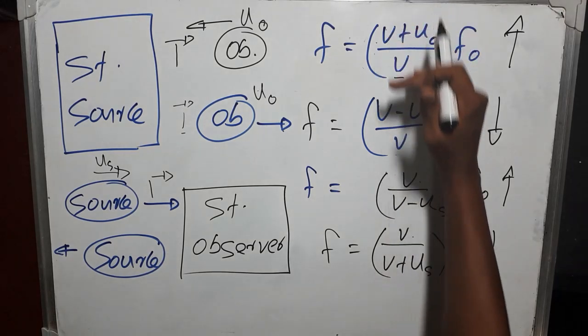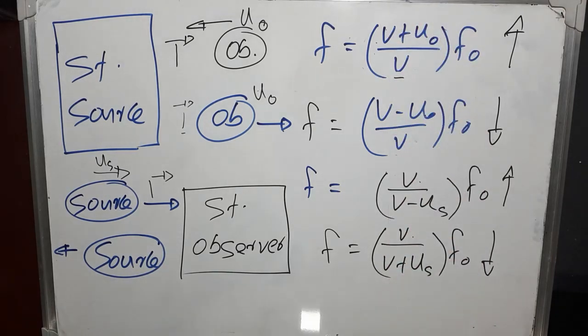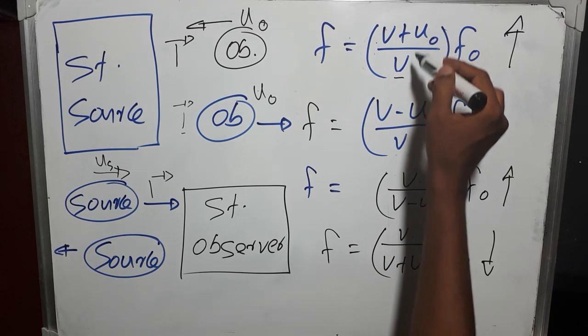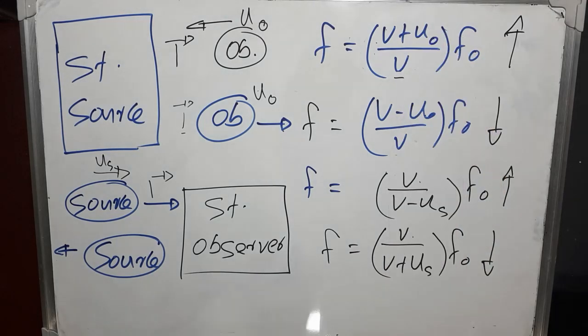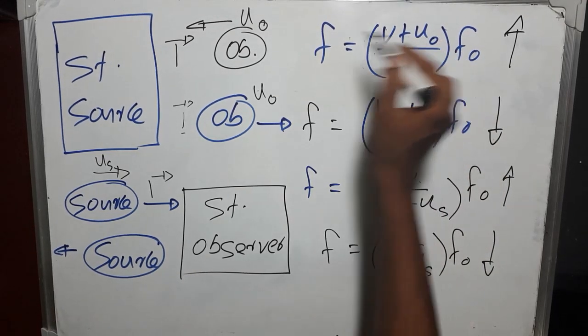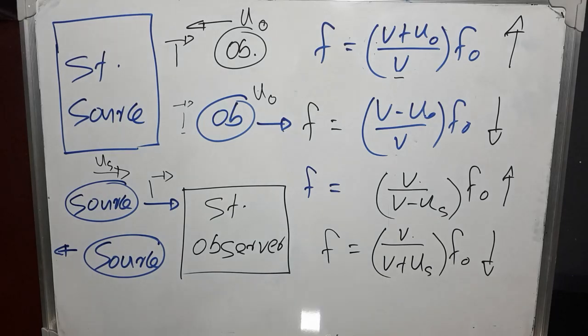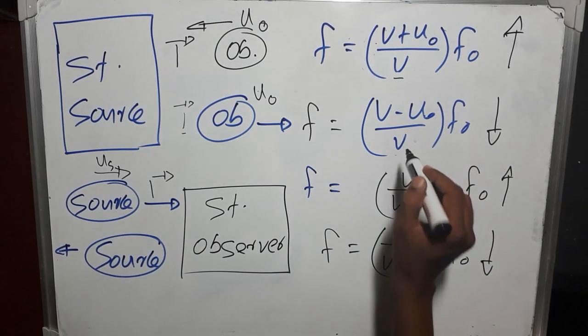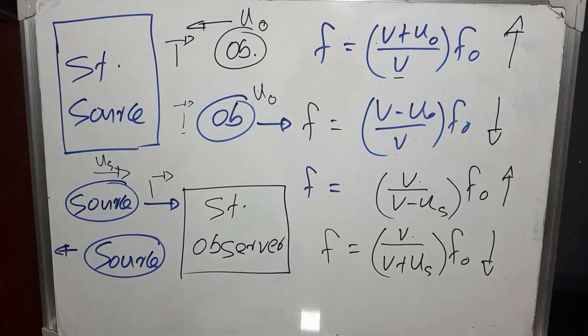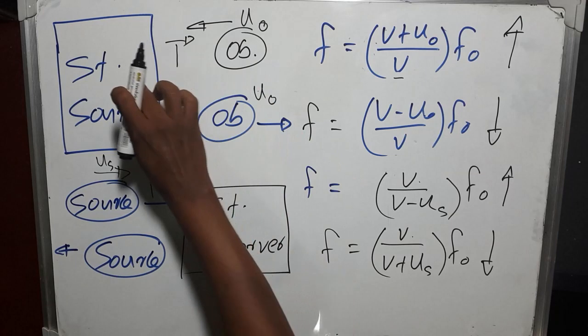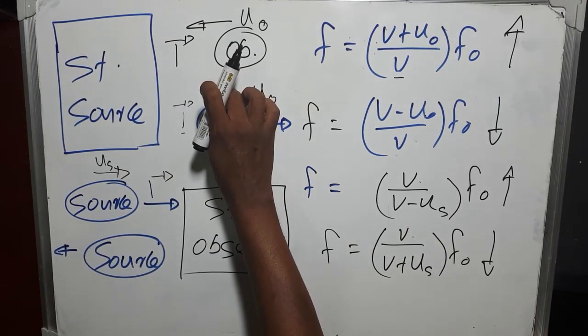So now all of those 4 equations you can see in this fraction. Numerator is the speed of sound with respect to the observer, and the denominator is speed of sound with respect to the source. Now this property can be used to find observed frequency at any situation when both observer and source are moving.